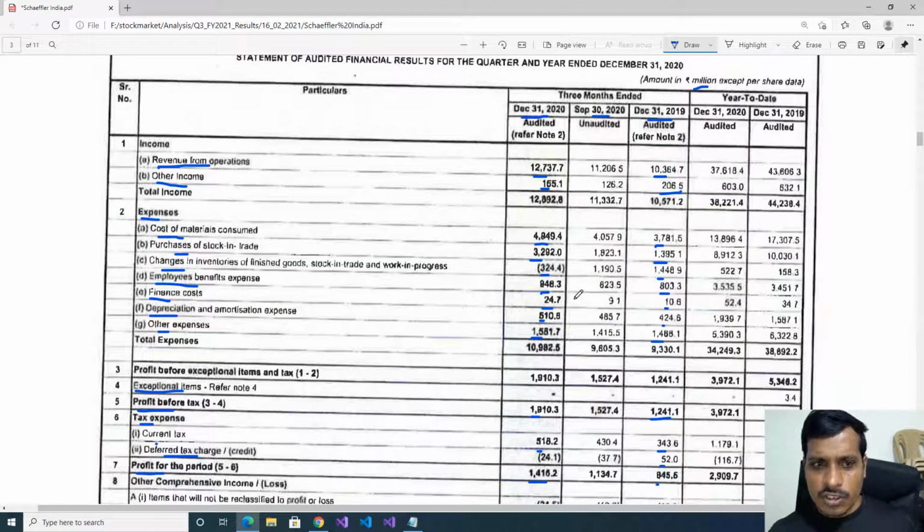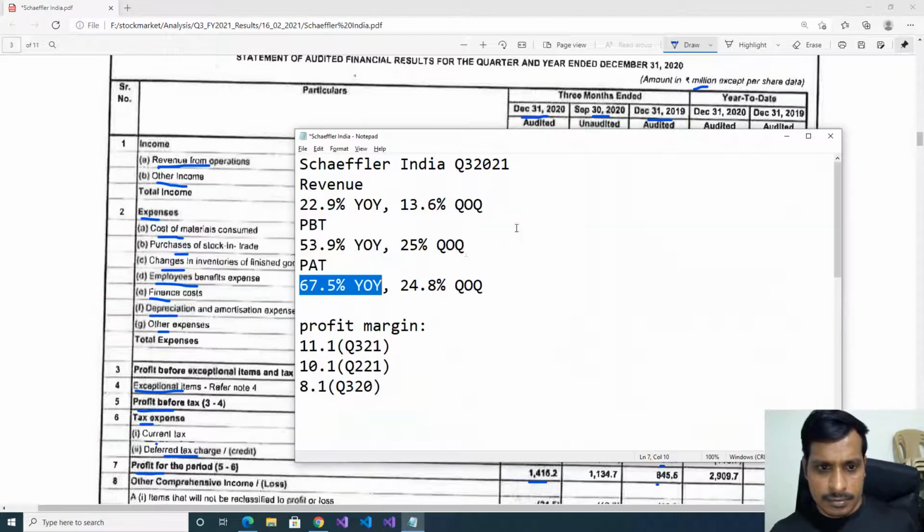Now check quarter on quarter. In the September quarter, they got 1120 crores. This quarter 273 crores. Revenue from operations. We'll check it in percentage. 13.6% quarter on quarter increase. This is a positive sign.